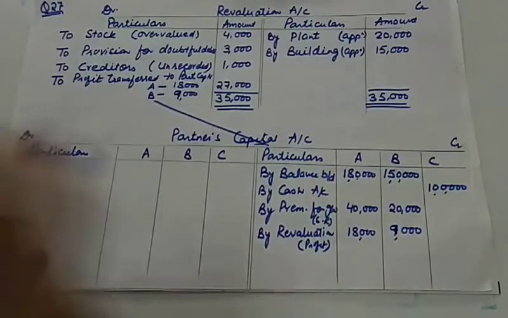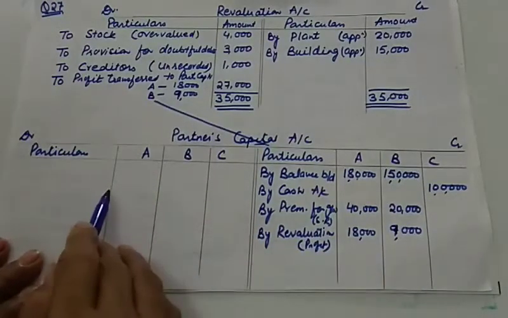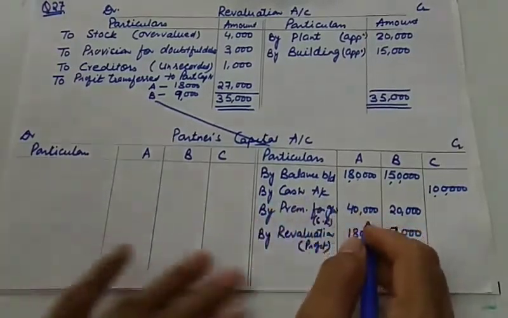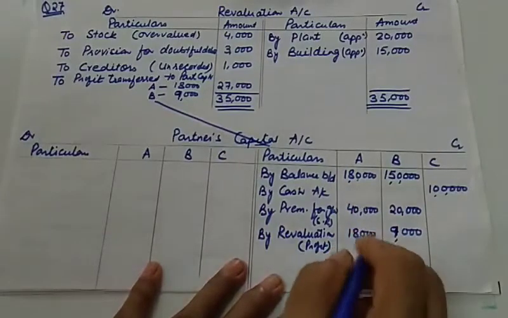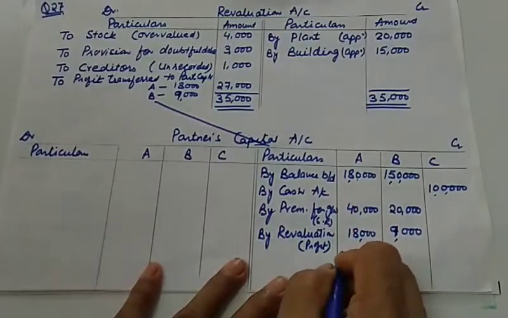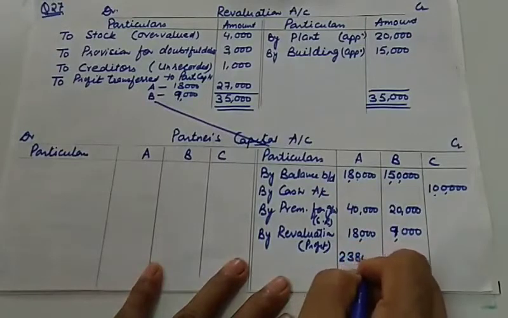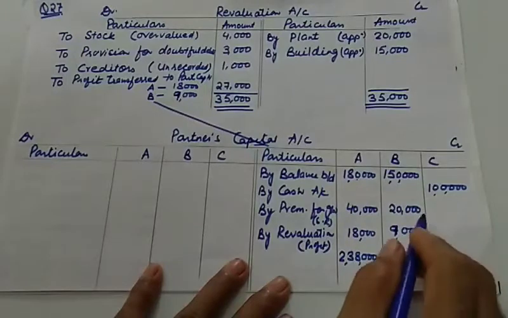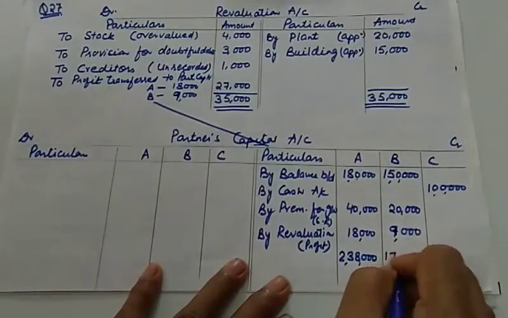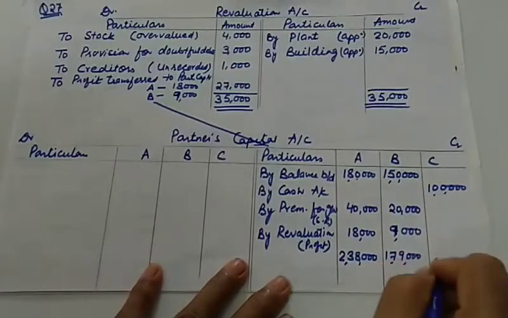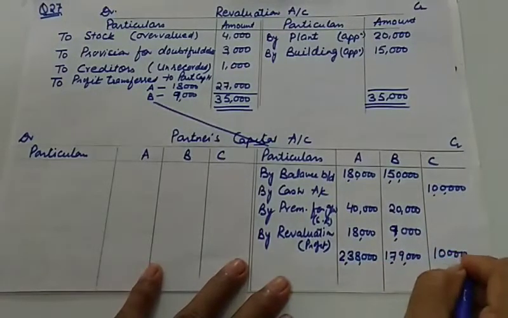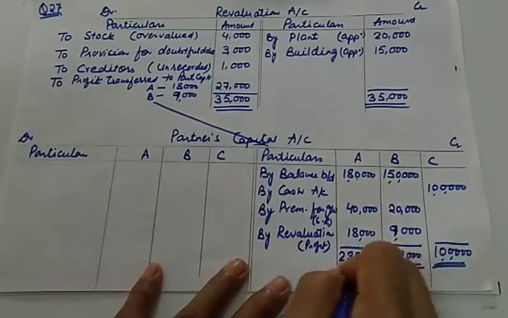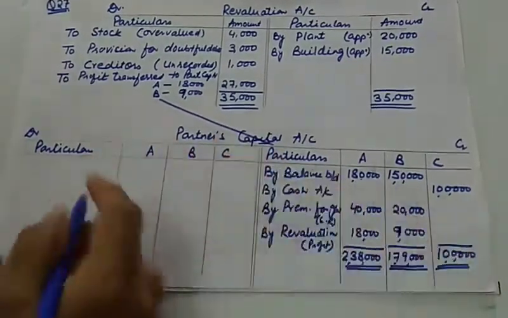And after that, there is no other transaction, there is no goodwill given in the balance sheet. So directly we'll calculate the total amount of this. This is 220 and 238. So the total of this side is 2,38,000. Total of this is 1,79,000, and there is nothing in C's capital. So these are the totals, and these totals will become the closing balances also.